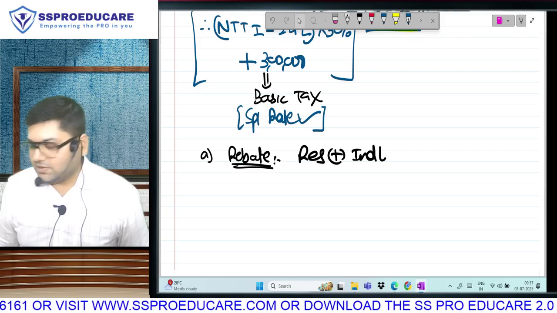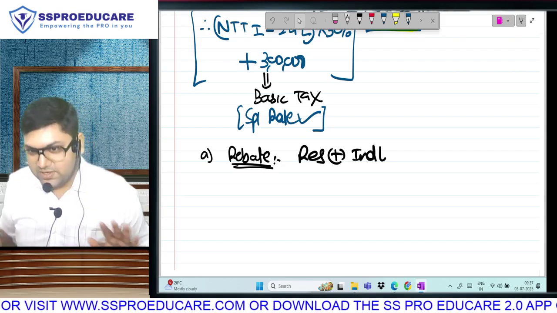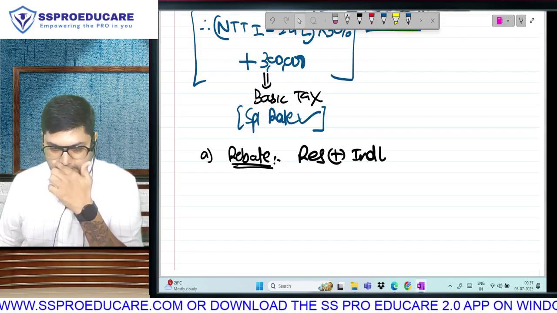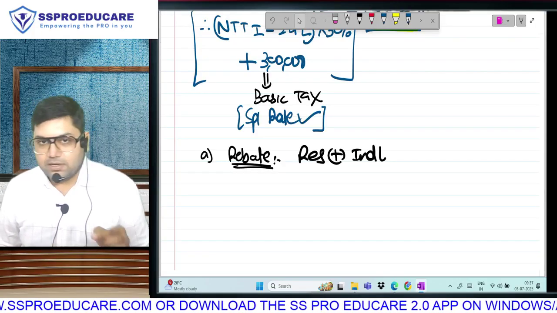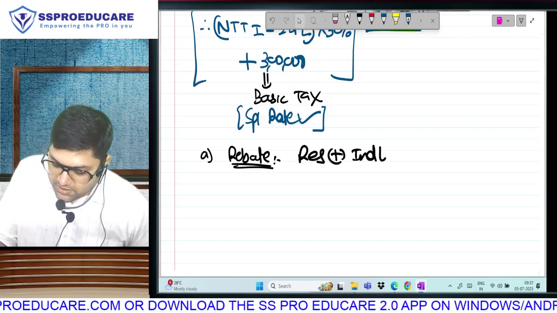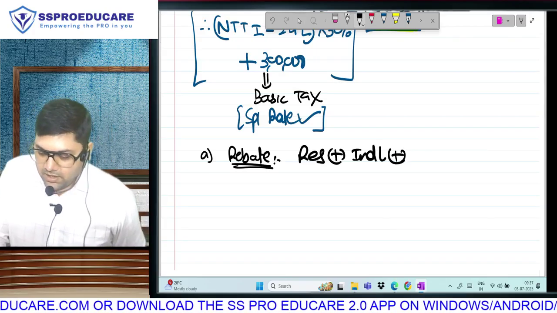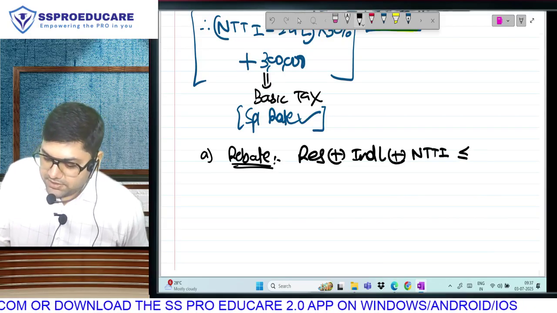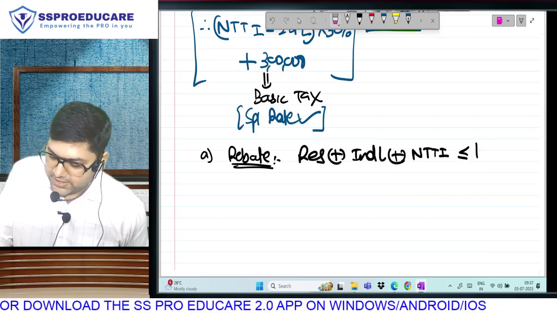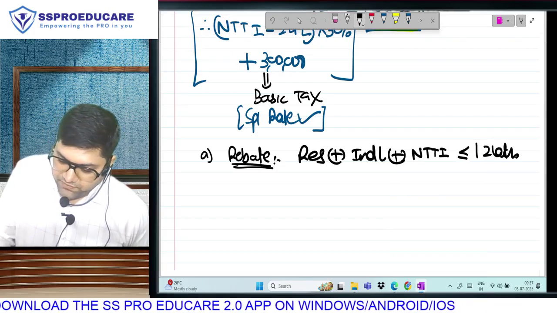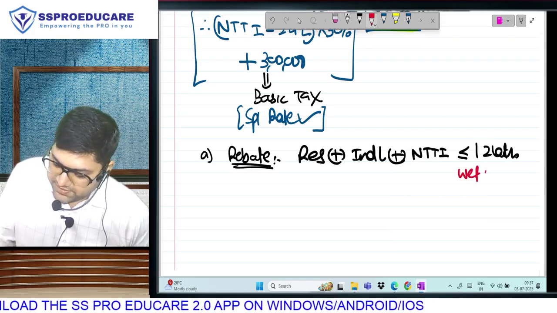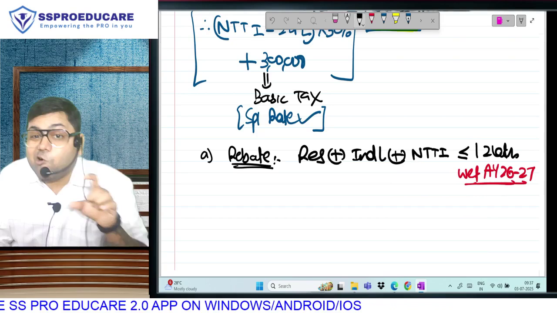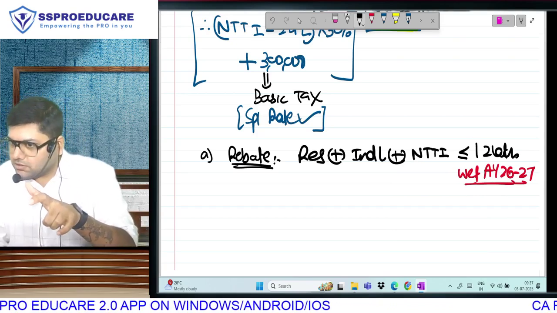Rebate is available only to a resident individual. So if influencer marketing happens, focus on what the teacher is saying also. Resident individual. Third condition क्या था? NTTI up to rupees, in the new taxation regime with effect from assessment year 26-27. So bro, please understand. ये amount, eligibility of rebate last year was 7 lakhs.